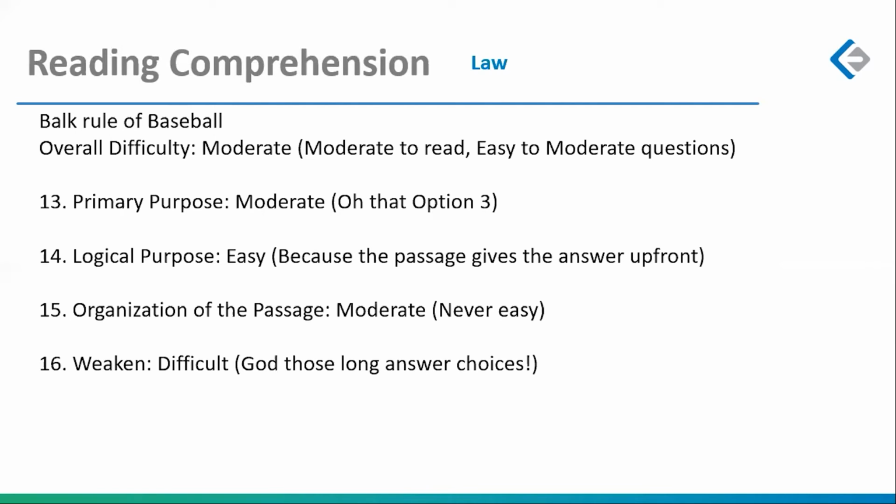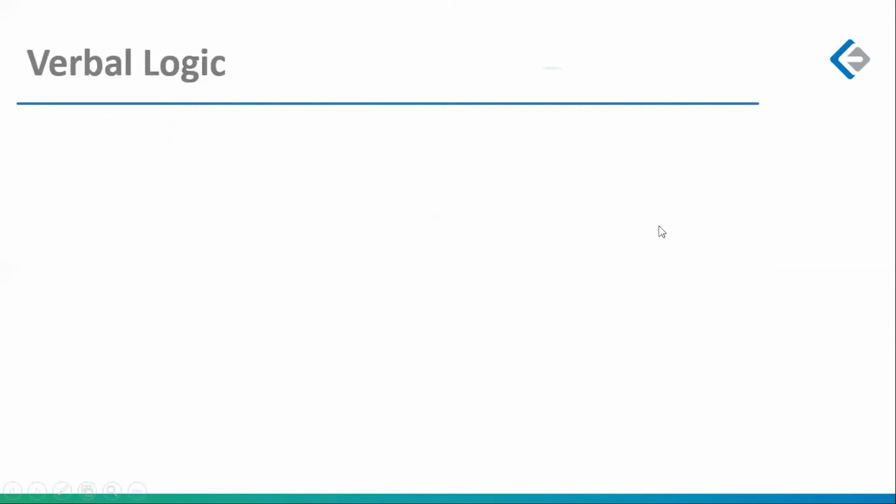The only trap was the weakened question, which was very long. And most of you have not even reached verbal logic 2, where we teach weakened questions. So that question should have been left out if we haven't really taught you weakened questions. So that sums up your 4 passages and 16 questions.